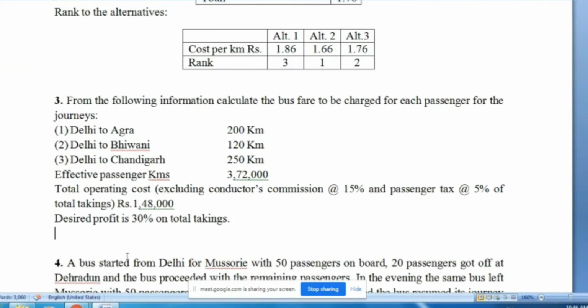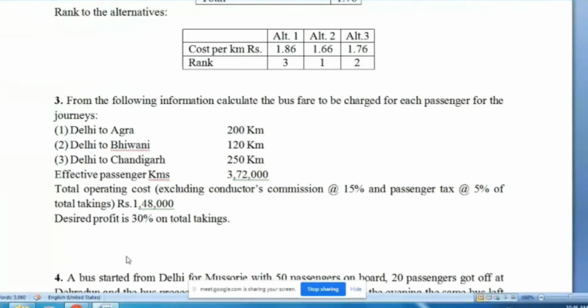So first of all, we need not calculate the total cost, and the list of expenses is not given here. All the expenses are already calculated. Kilometers are also calculated. Passenger kilometer is your cost unit, and that is also given here. This is effective passenger kilometer, and passenger kilometer is your cost unit, right?